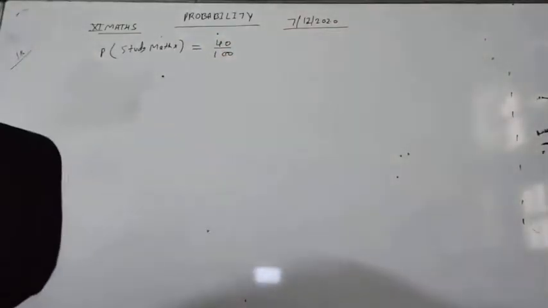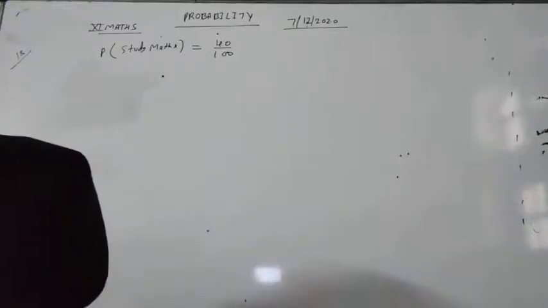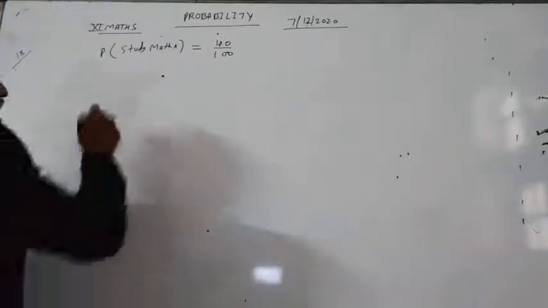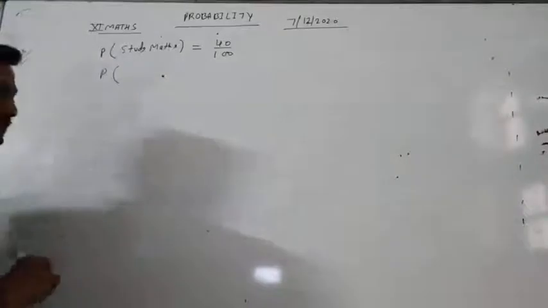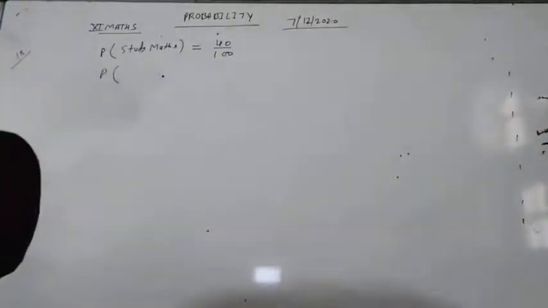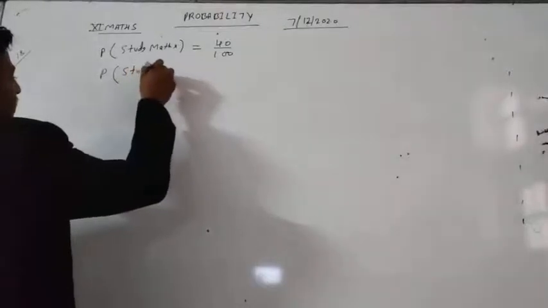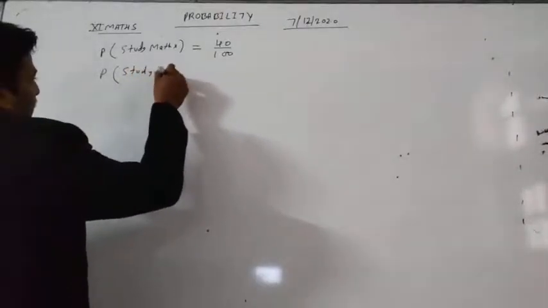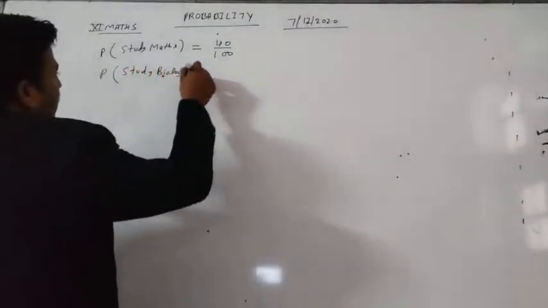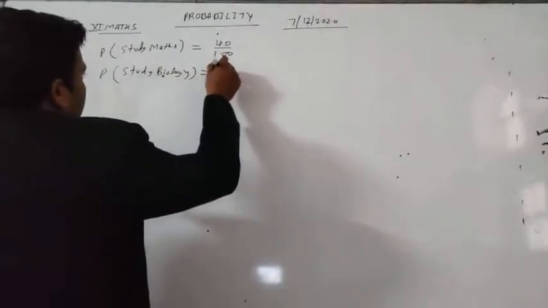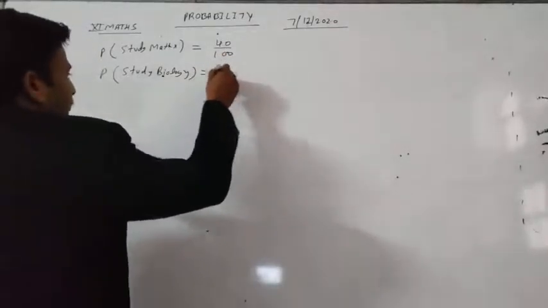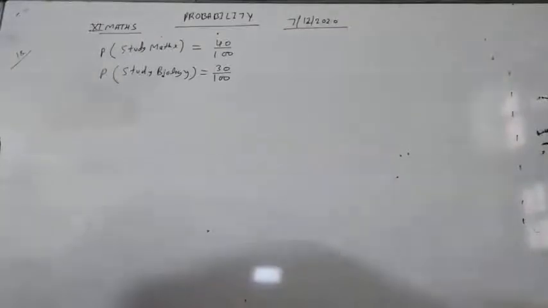And next we are given the probability that a student studies biology, which is 30%, so we can write 30 by 100.